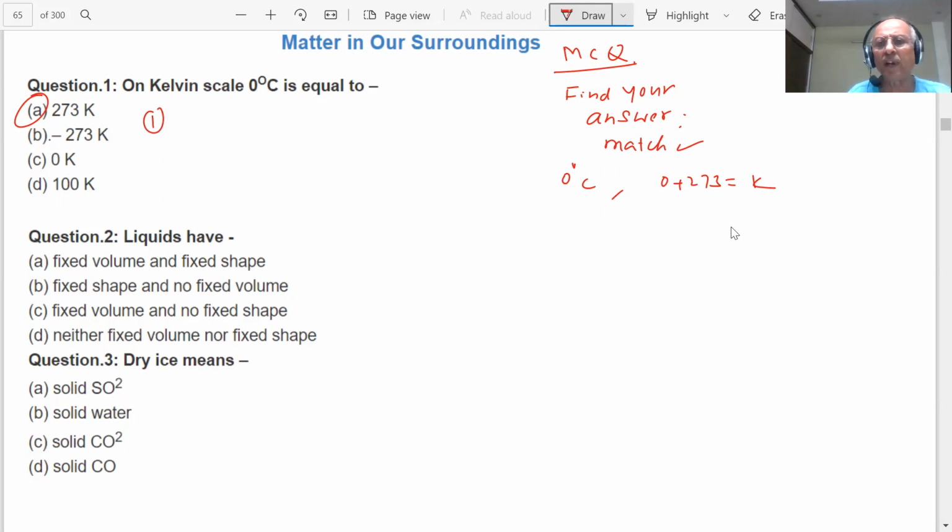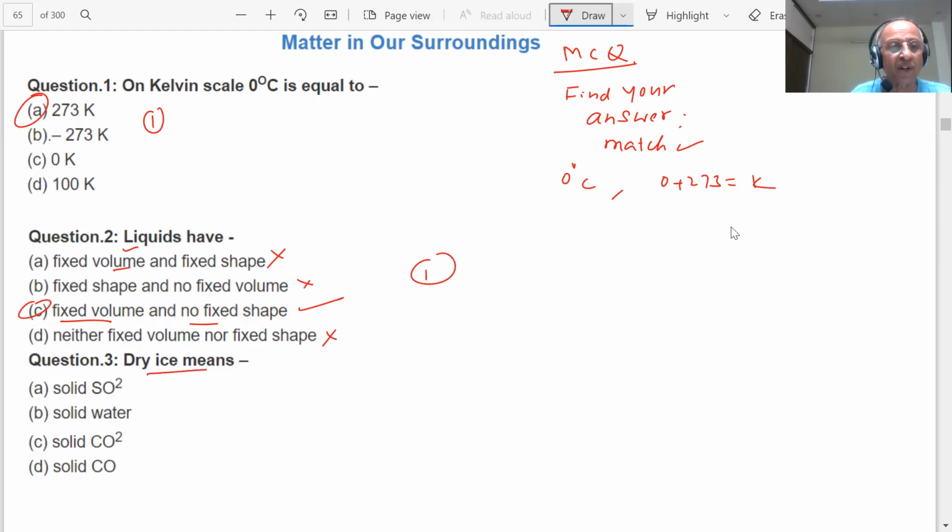Next question, question number 2. Liquids have. Now we have shown you the properties of the liquids. Liquids have fixed volume and fixed shape. Is it correct? No, sir. They have fixed shape and no fixed volume. Is it correct? No, sir. They have fixed volume, no fixed shape. Yes, sir, this is correct. They have neither fixed volume, no, this is wrong. So the correct answer is C.